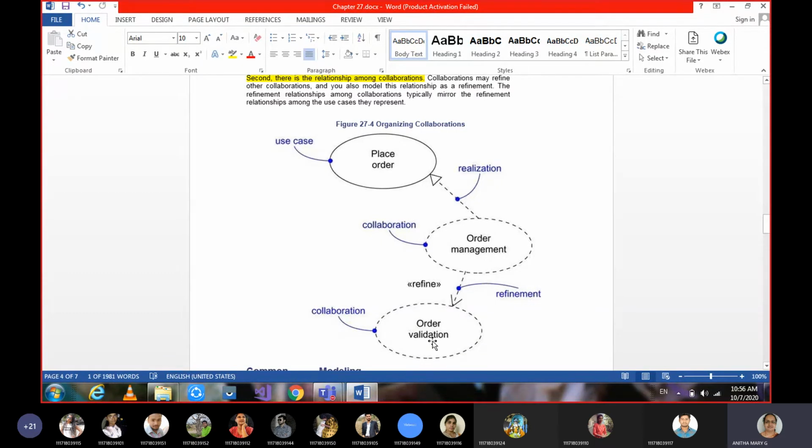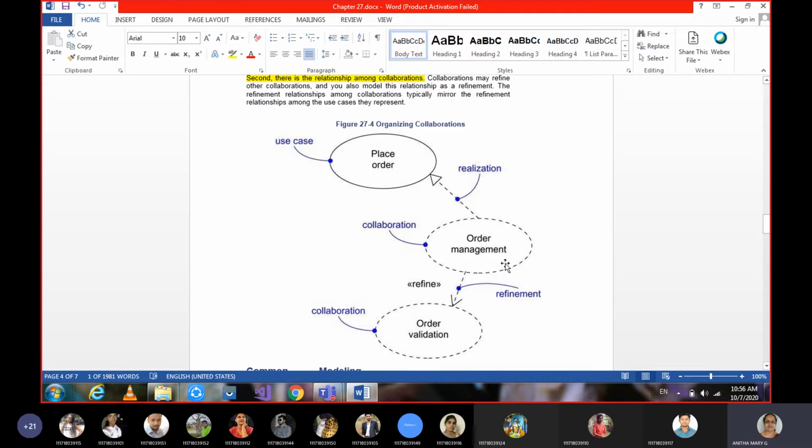And here, order validation. In order to validate an order, there are many subtasks involved to do this main task. Such a thing we call a collaboration. And if we see the relationship between these two, order management is depending on order validation.